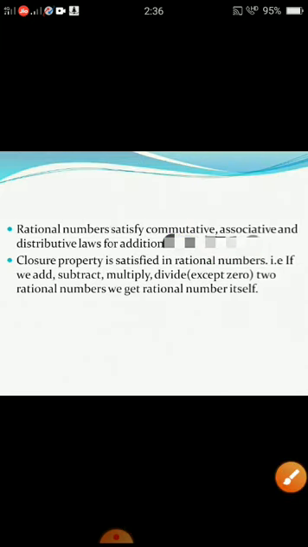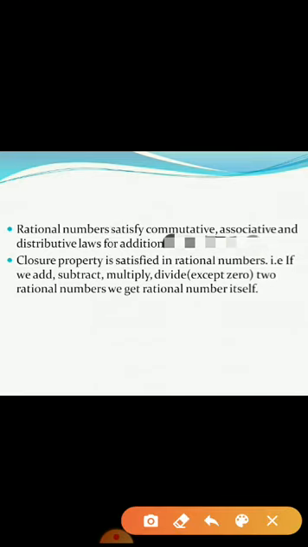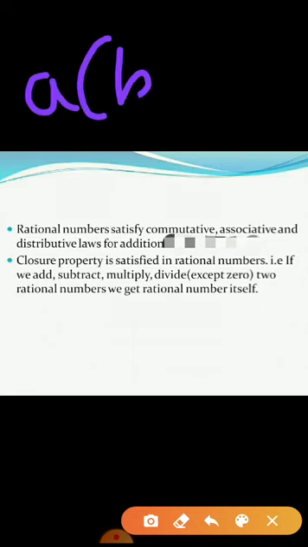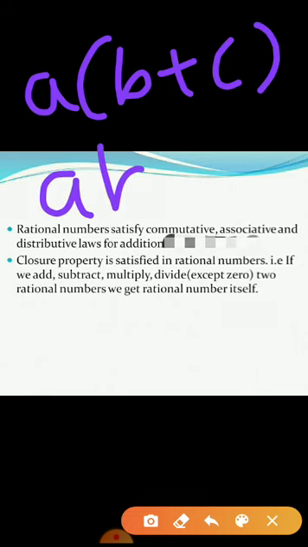Okay. Then distributive property. For distributive property over addition, I'll be having suppose A into B plus C. I can write it as A into B plus A into C. That was your distributive property. Okay.